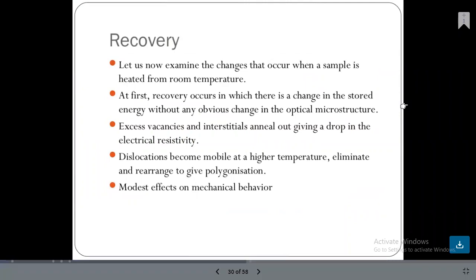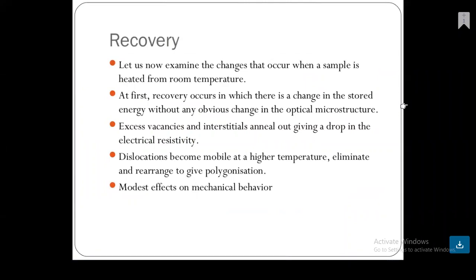Next, let us examine the changes that occur when a sample is heated from room temperature. At first, recovery occurs, in which there is a change in the stored energy without any obvious change in the optical microstructure. Excess vacancies and interstitials anneal out, giving a drop in electrical resistivity. Dislocations become mobile at a higher temperature, and they annihilate or rearrange to give polygonization, with a modest effect on mechanical behavior.